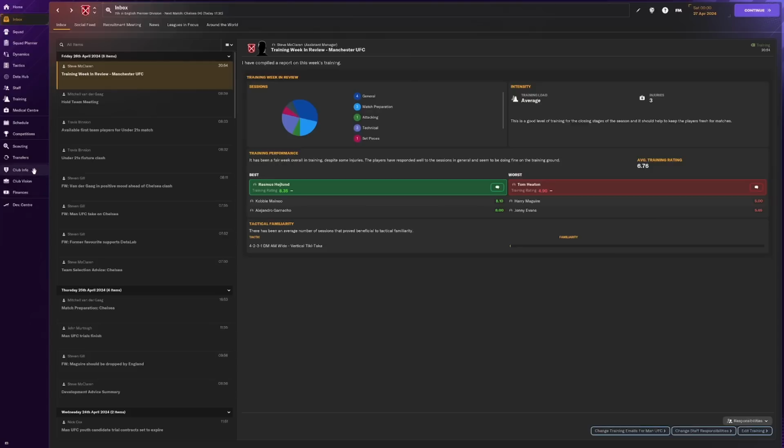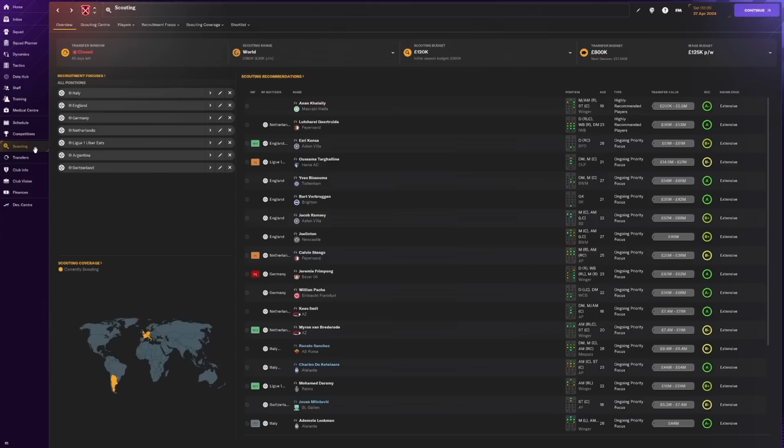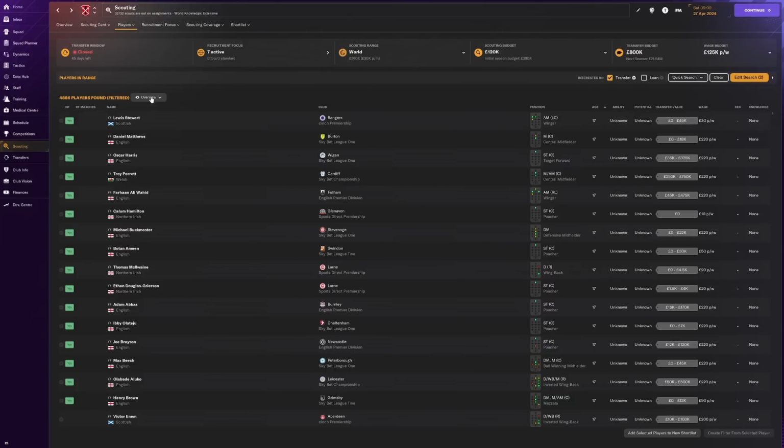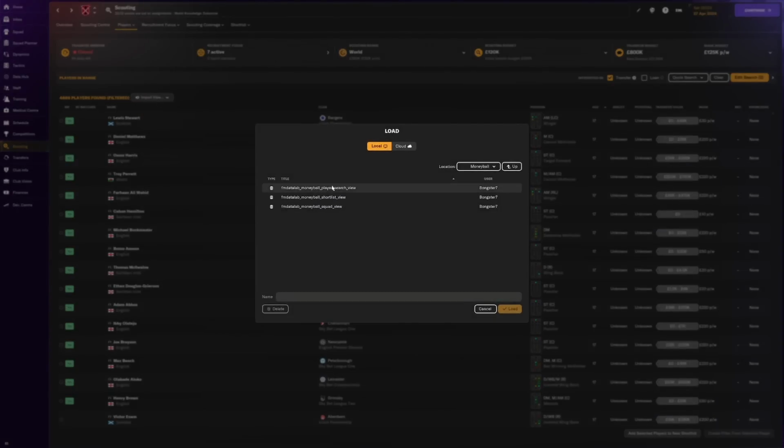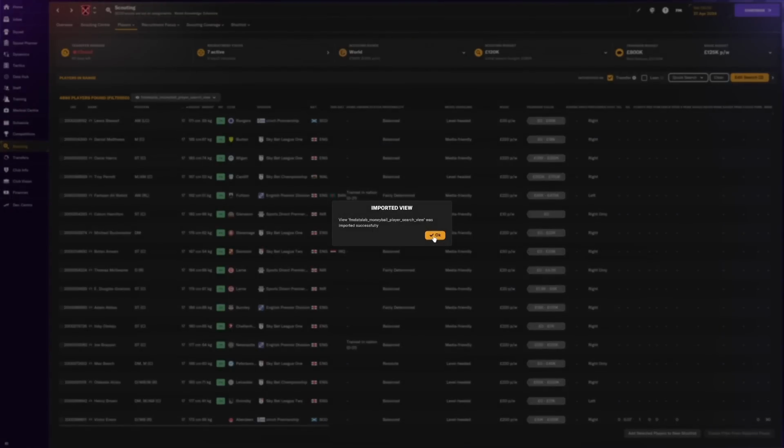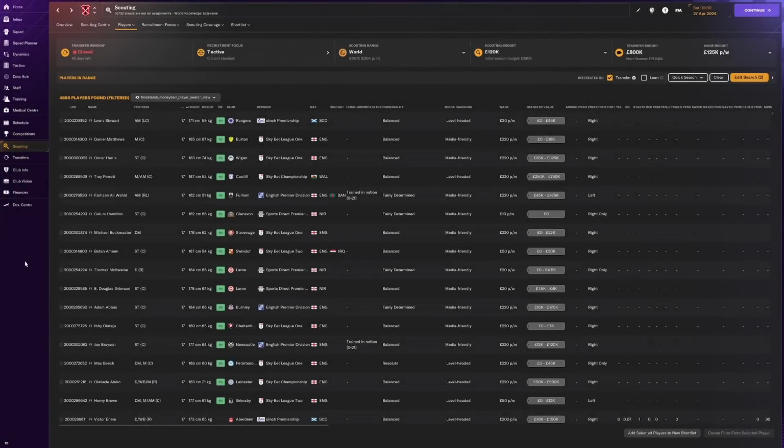So first you go over to the scouting page, and then hover over the players tab and select players in range. Then go over to this views button, hover over custom, then select import view, and then in your views folder you want to select the FMDataLab Moneyball player search view. So make sure it's the Moneyball one and not the row scoring one. You'll be able to tell just by the statistics on screen.